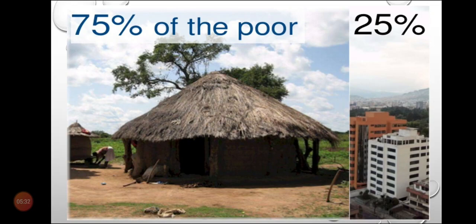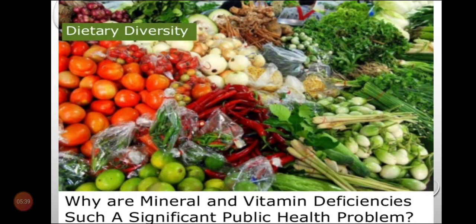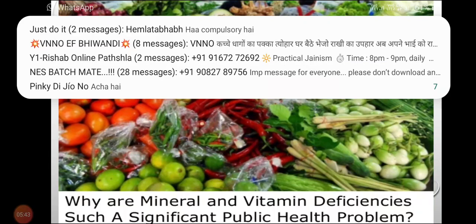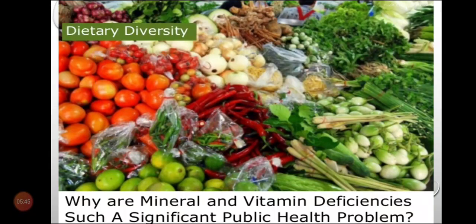I will repeat this. When the diet has a deficiency of minerals and vitamins, significant public health problems can arise.